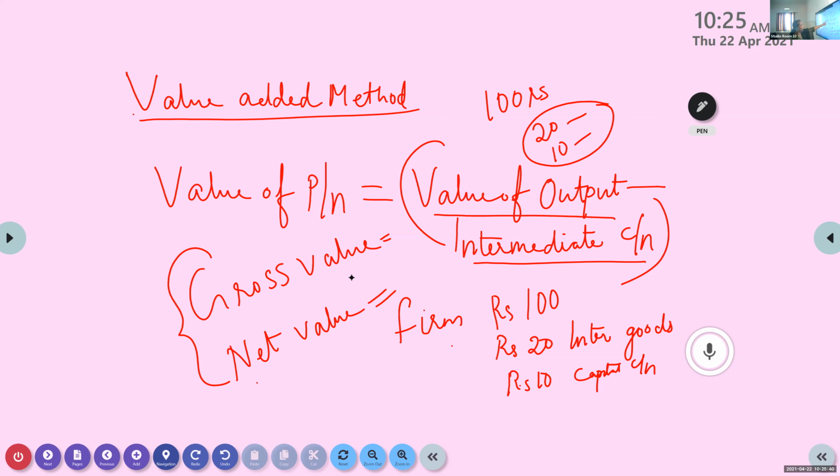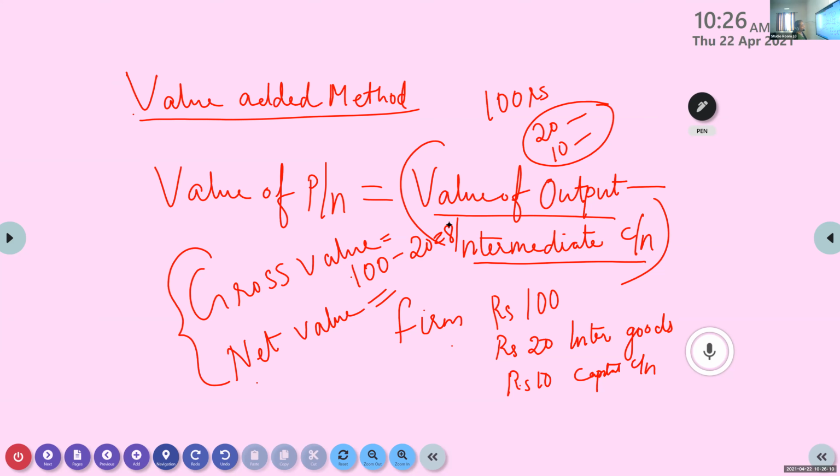So here, the gross value, what is the answer? 80. That means 100 minus 20 is equal to 80. And net value, how is it found? Net value has a speciality. We have to reduce the depreciation also.